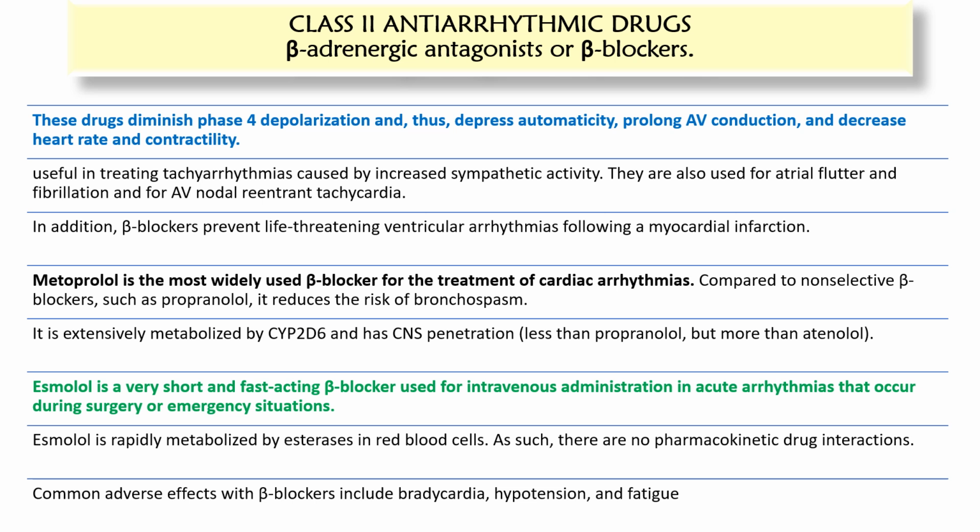Metoprolol is the most widely used beta blocker for the treatment of cardiac arrhythmias. Compared to non-selective beta blockers such as propranolol, it reduces the risk of bronchospasm. It is extensively metabolized by CYP2D6 and has CNS penetration, less than propranolol but more than atenolol.